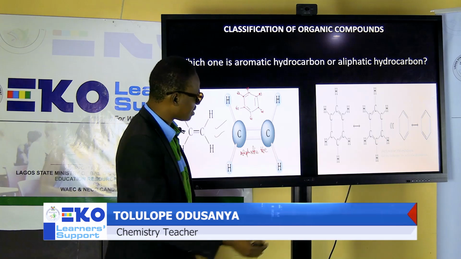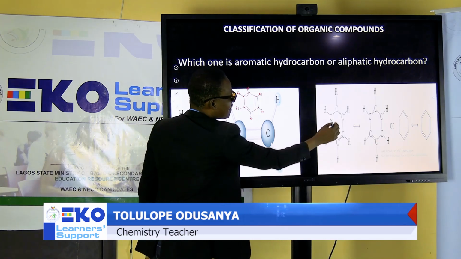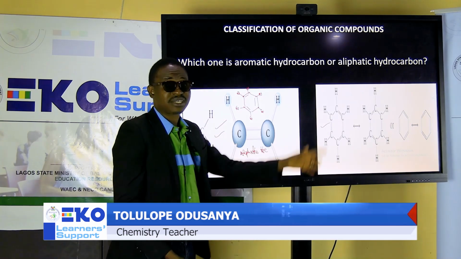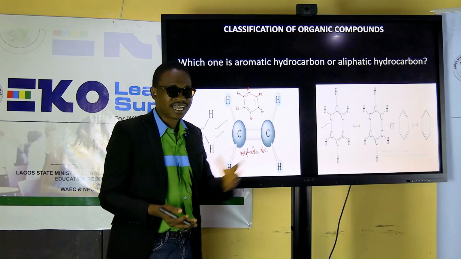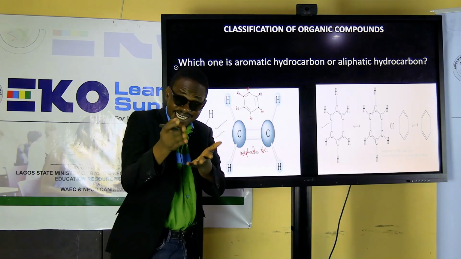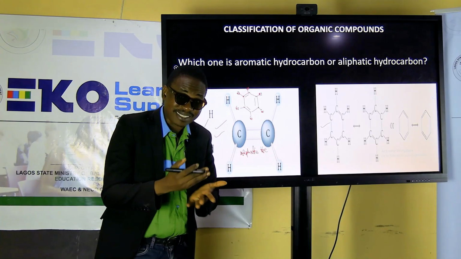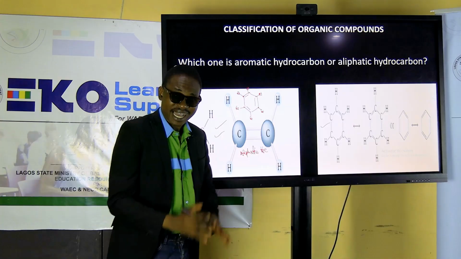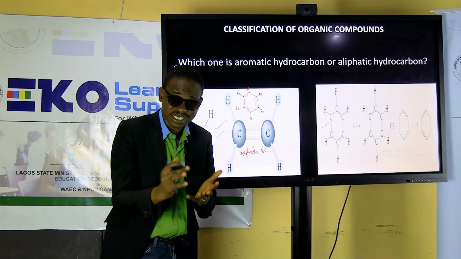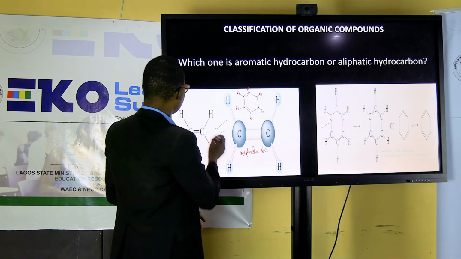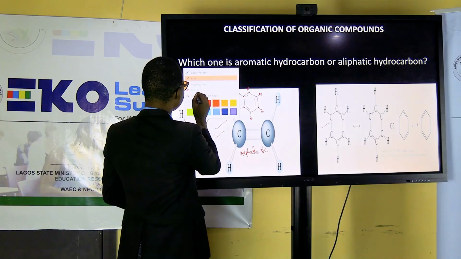This one is aromatic. Why? Because it contains a benzene ring, and it can resonate. It was discovered by Kekule. Get to know the name of the man who worked on the Kekule structure. And it can what? Resonate. Resonance is very key. We don't have plenty of time.